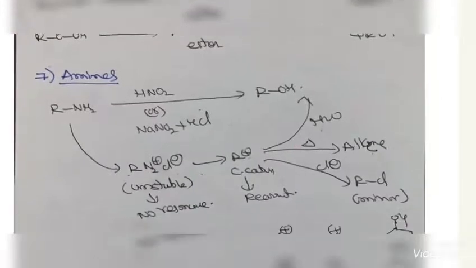Next we are going to amines. From amines generally we are using HNO2 or NaNO2 plus HCl. We will get alcohols. First you will get the alkyl diazonium salt, but it is unstable because there is no resonance stabilization like benzene diazonium salt, and this decomposes to give the carbocation.